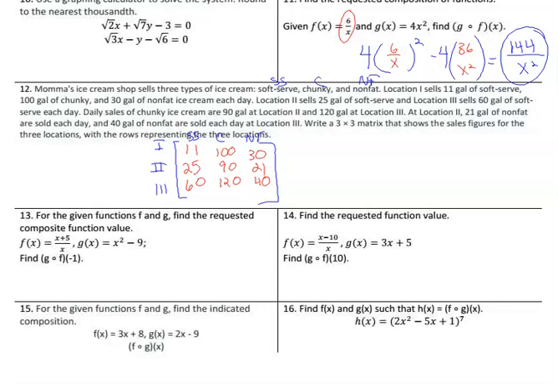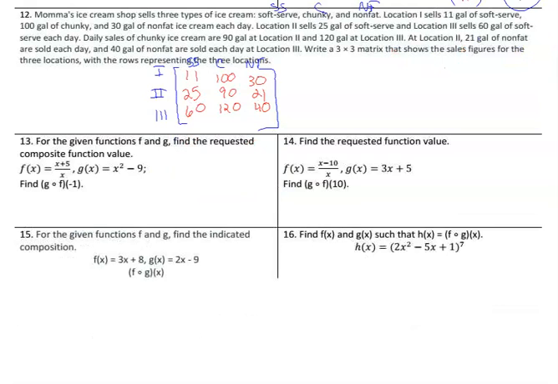Okay, moving on to number 13. We're going to take g and put f of -1 inside of it. So let's find out what f of -1 is. f of -1 means go to f and plug in -1, which is -1 plus 5 divided by -1. Every x becomes -1. Well, -1 plus 5 is 4. 4 divided by -1 is -4. So f of -1 is -4. So this just becomes -4.